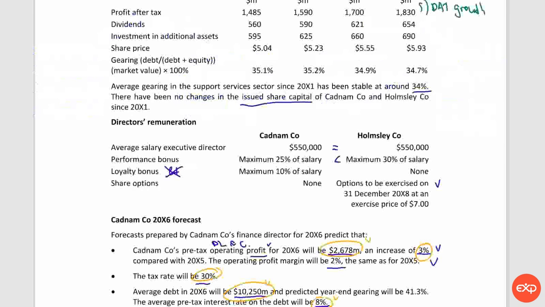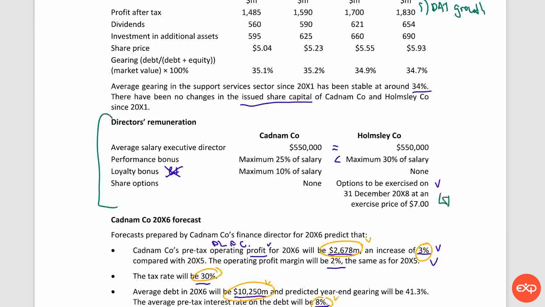However, we also need to make sure that we identified and exploited all the hints that the examiner made. And look, we have the full list of information about directors' remuneration that we haven't used yet. And from this piece of scenario, we can see that HOMSI has a share option scheme, so their directors are encouraged to take a long-term view, whereas Cadnam's directors are not.